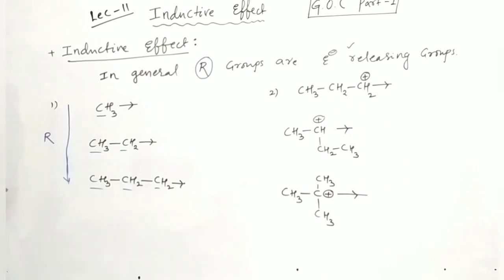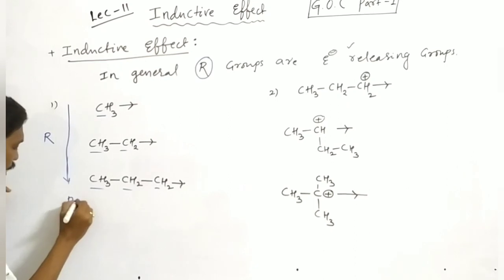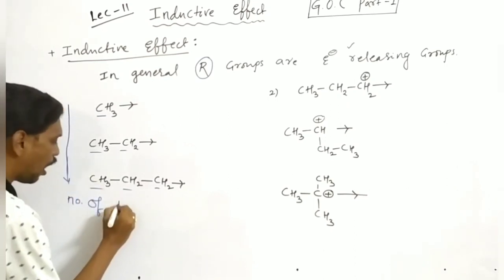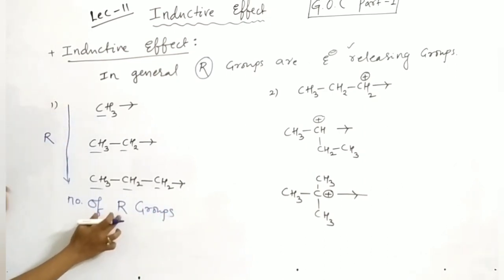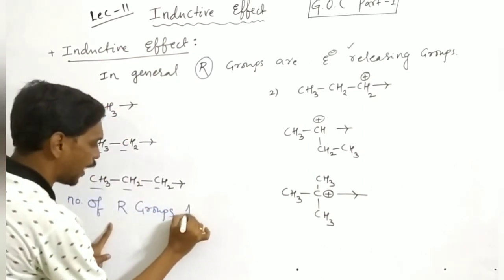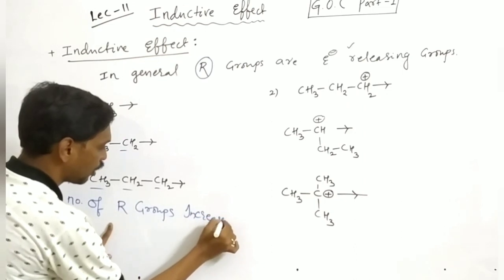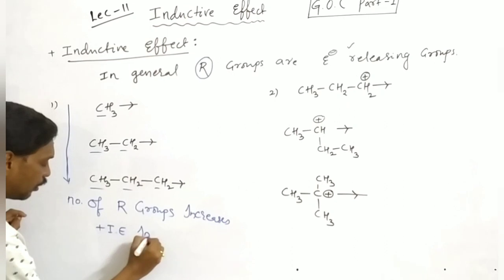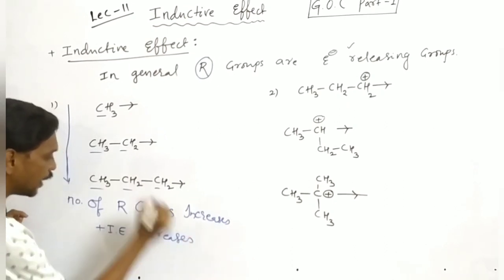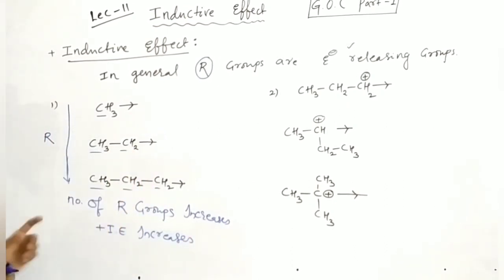It means the positive I effect increases. So if the number of R groups, meaning alkyl groups, increases, the positive I effect increases. Here it is the first example.